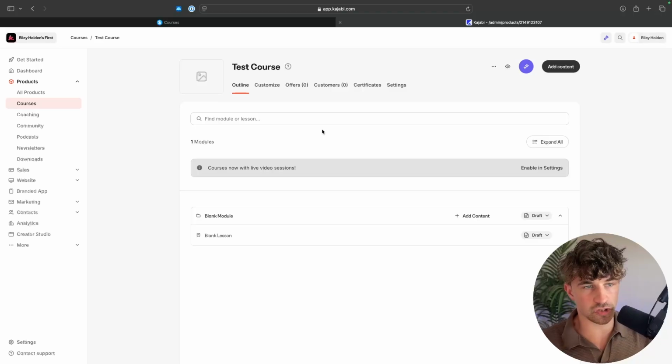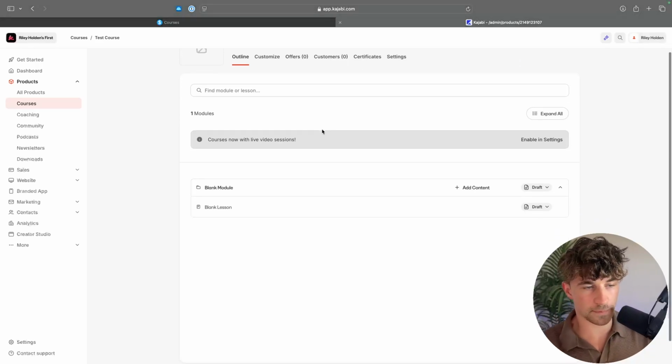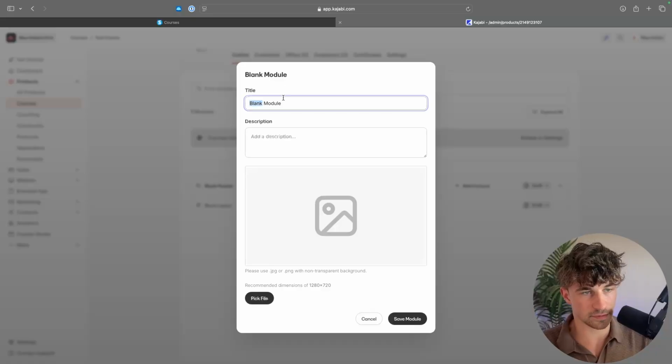Then coming over to Kajabi, we can straight away see that this is a lot cleaner inside of the courses area. We have a blank module and a blank lesson. So let's click in and we'll call this module 1. Welcome. We can then go down and save this.